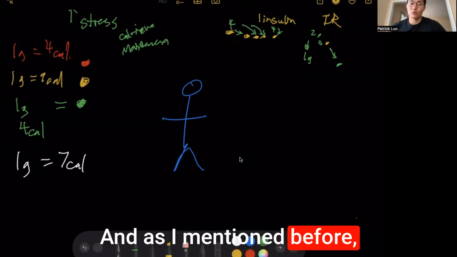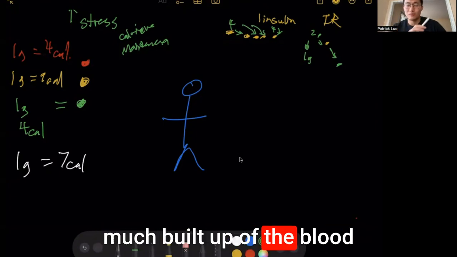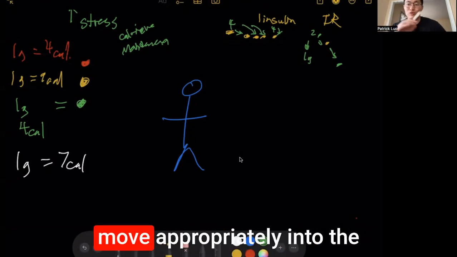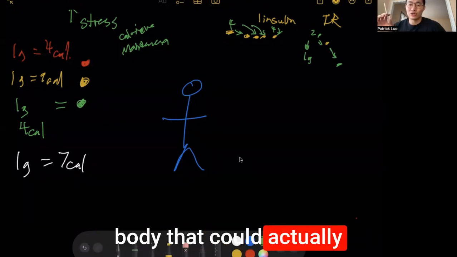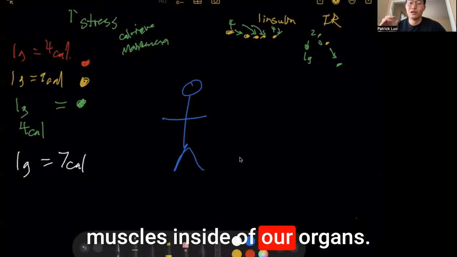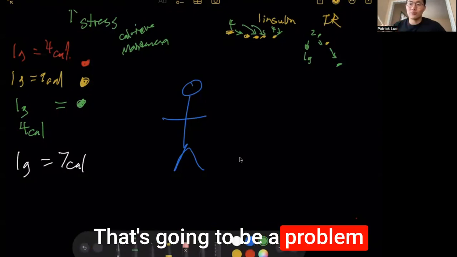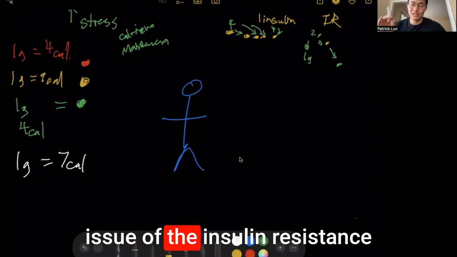And as I mentioned before with the stress hormones, if there's too much built up of the blood sugars and it's not able to move appropriately into the muscles and the rest of the body, that could actually convert into fat inside of the muscles, inside of our organs. That's going to be a problem. And having an excess amount of calories can also prolong the issue of the insulin resistance.